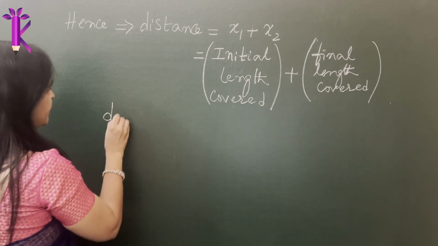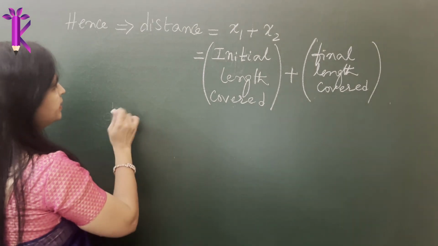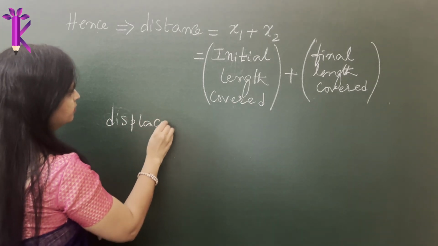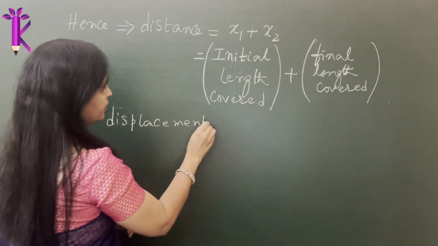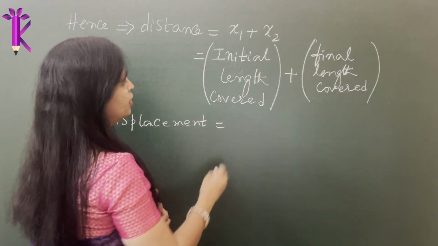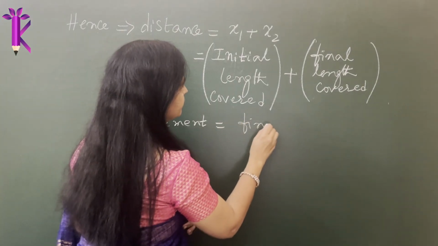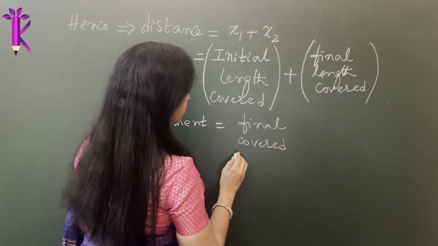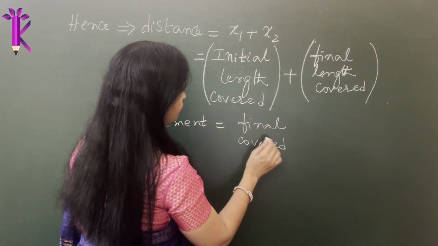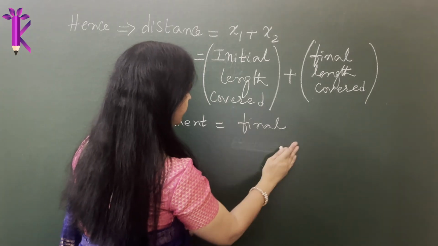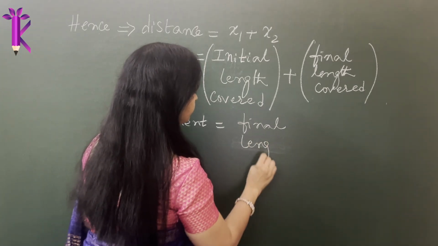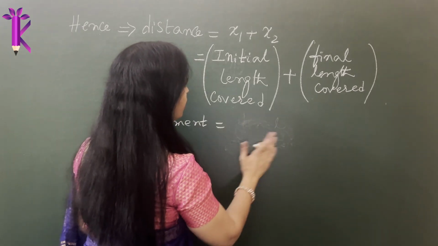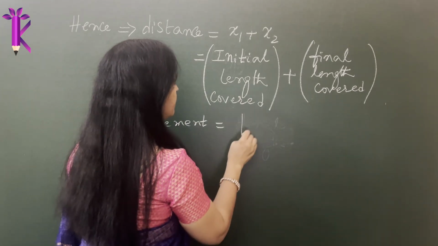Whereas displacement can be written as equal to the final position.